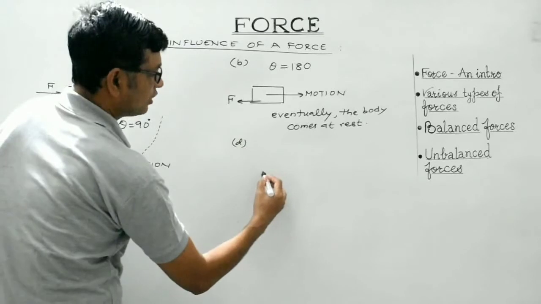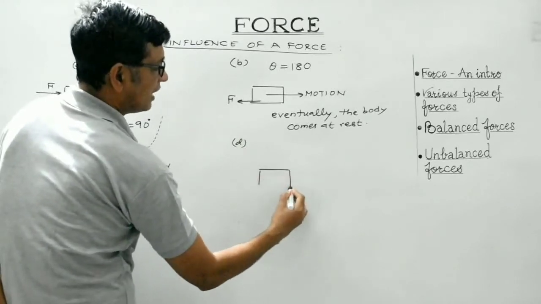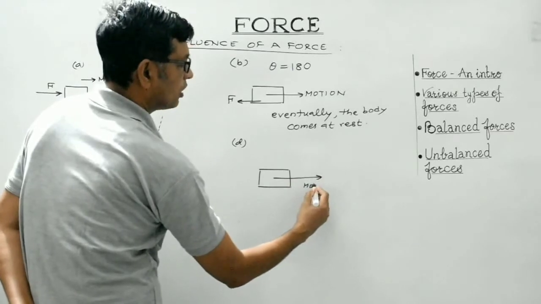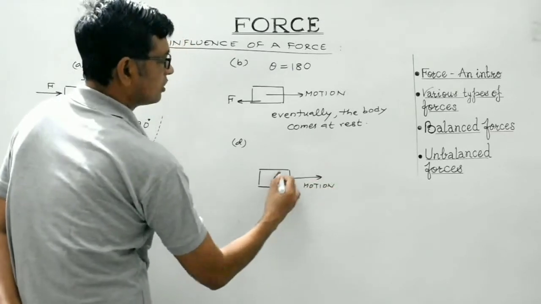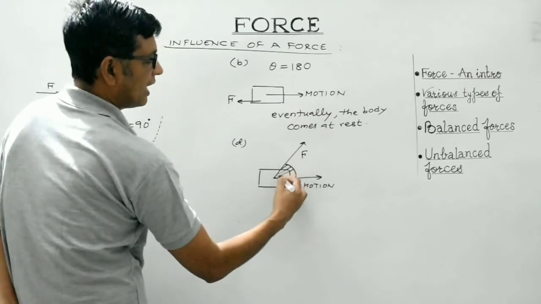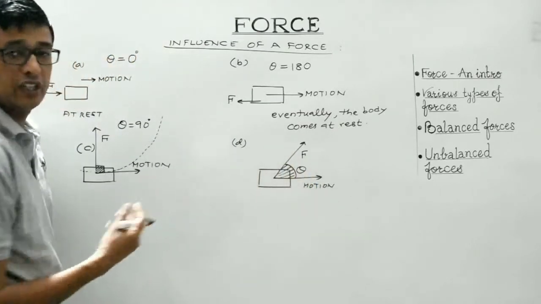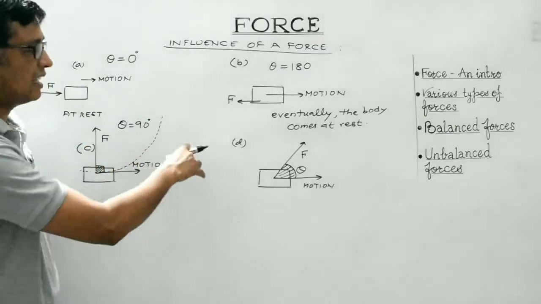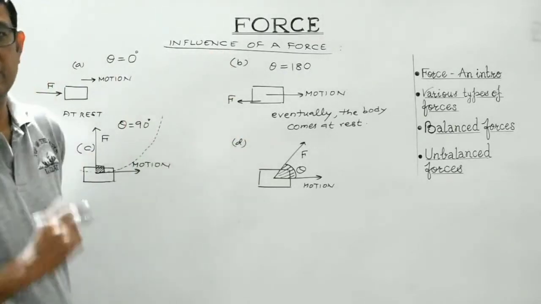There can be a case where the force is inclined at an angle theta. Suppose this is the direction of motion of the body and force is applied along this direction. So here the angle is neither 0 degree nor 180 degree nor 90 degree. Theta can have any value other than these three.